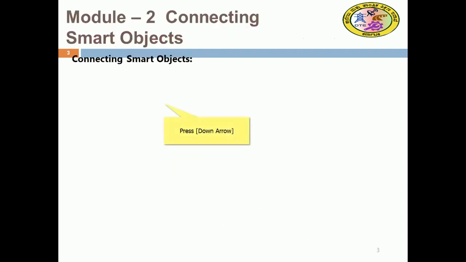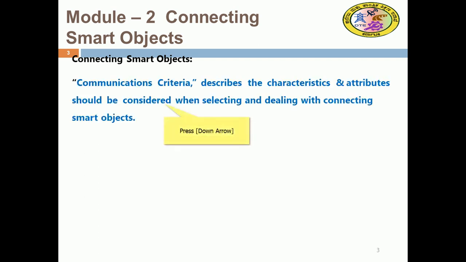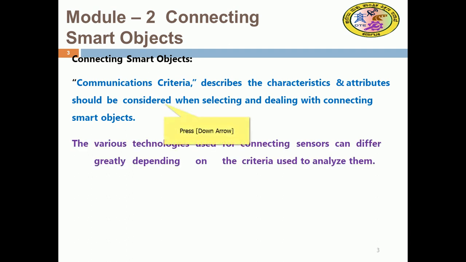Coming to this module 2, connecting the smart objects, the communication criteria is most important here, since module 2 concentrates on connecting the smart devices. We discussed the smart objects, and we need to connect them. After connecting, there will be an access technology. So what is the communication criteria here? There are attributes that should be considered when dealing with connecting smart objects.